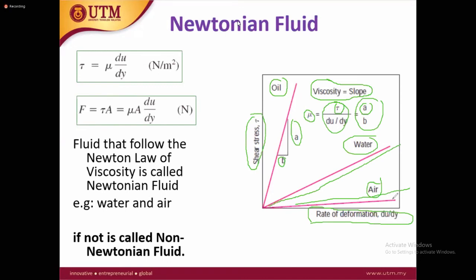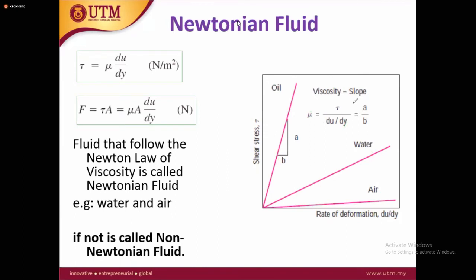You see here, this slope is constant. If you take any point, maybe the value is different, but this slope is constant. Maybe shear stress for oil is higher, but this slope is constant. Any fluid that follows Newton's law of viscosity gives a straight line; the line may move up or down depending on the viscosity.